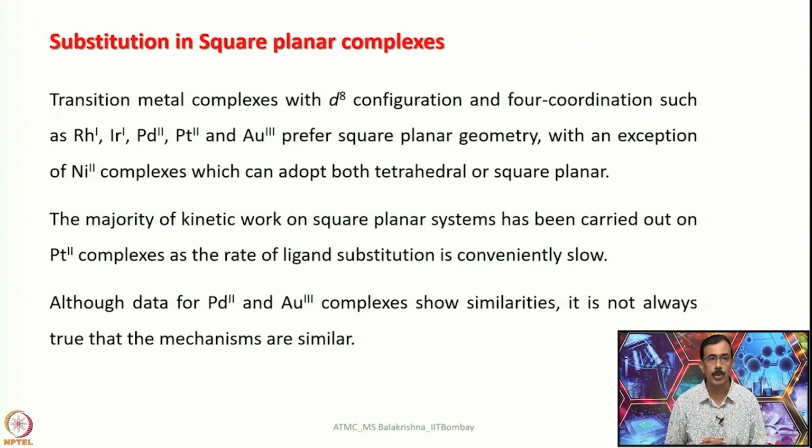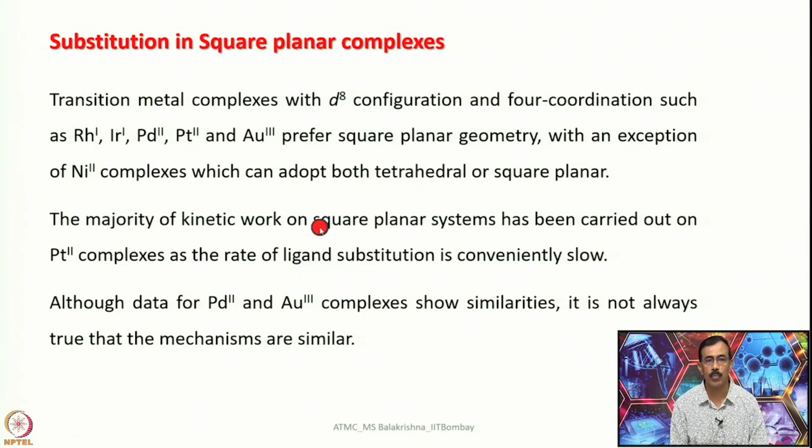Now let us look exclusively into the substitution reactions in square planar complexes. Transition metal complexes with d8 electronic configuration and 4 coordinated species, such as rhodium and iridium, or palladium and platinum in the +2 state, rhodium and iridium in the +1 state, or gold in the +3 state, all prefer square planar geometry because they all have d8 electronic configuration. There is an exception: nickel 2 complexes, even with strong field ligands, can sometimes adopt tetrahedral as well as square planar geometries.